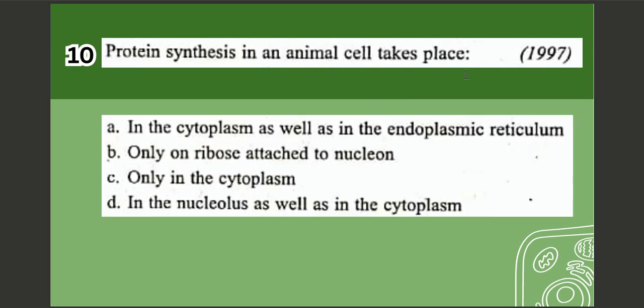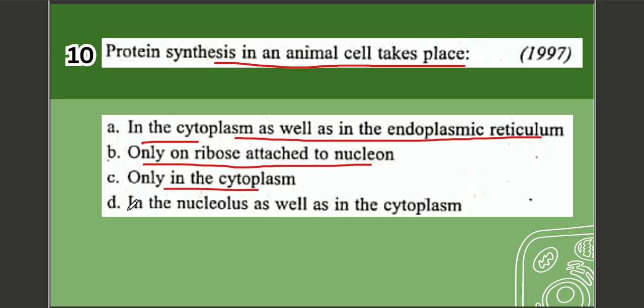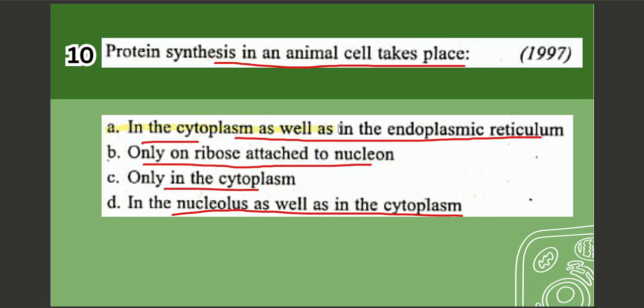Next question, question number 10. Protein synthesis in an animal cell takes place: options are A. In the cytoplasm as well as in the endoplasmic reticulum, B. Only on ribosomes attached to nucleus, C. Only in the cytoplasm, D. In the nucleolus as well as in the cytoplasm. The correct option is option number A, which is in cytoplasm as well as in the endoplasmic reticulum.